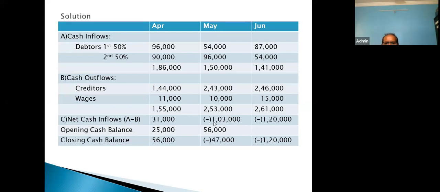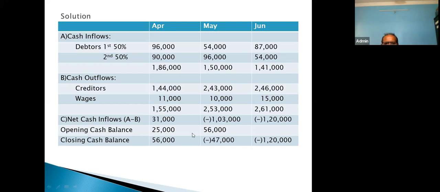Now, from this 1,03,000, actually there is a closing balance available from the month of April. This is the closing balance, so it will become the opening balance for May. Since we have a shortage of 1,03,000, out of this our available cash is 56,000. Am I correct?